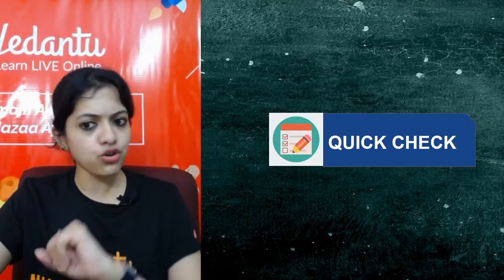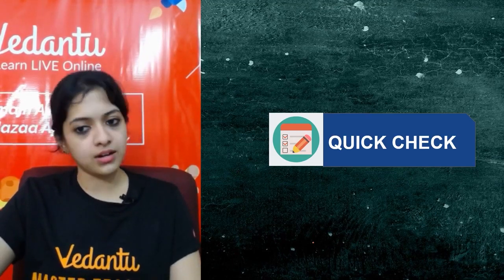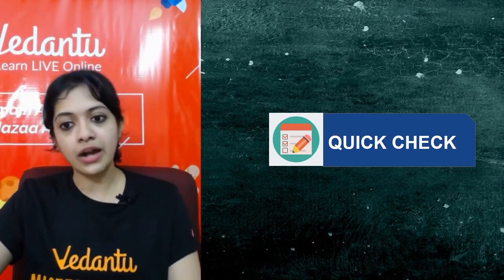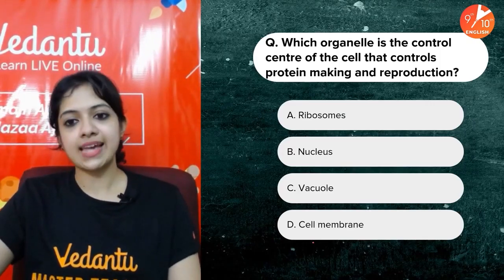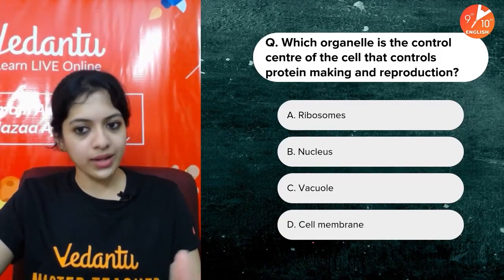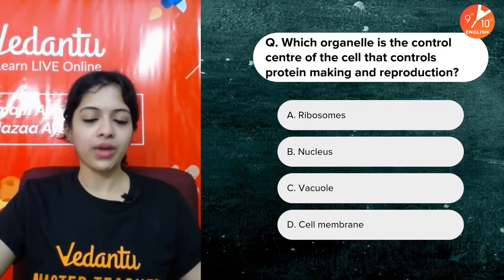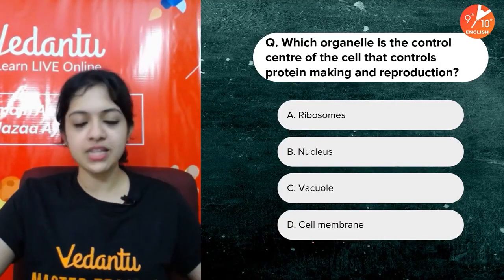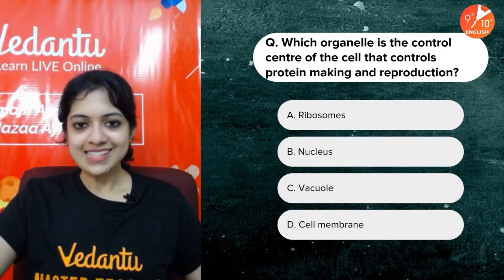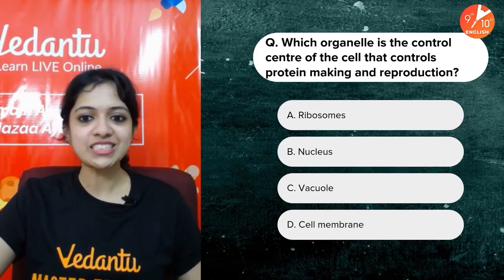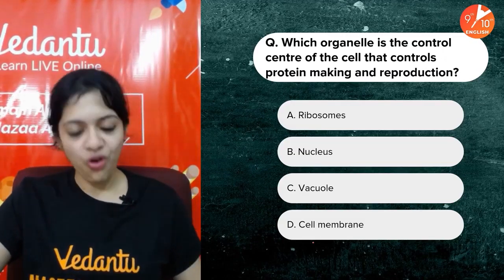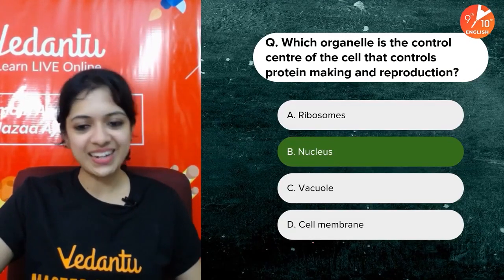But before we proceed, children, let's have a very quick check and see if we have understood whatever we've learned until now. Which organelle is the control center of the cell that controls protein making and reproduction? Okay, control center of the cell. CEO's office, basically. I told you, it has the message for protein making also. So obviously, the answer is nucleus.